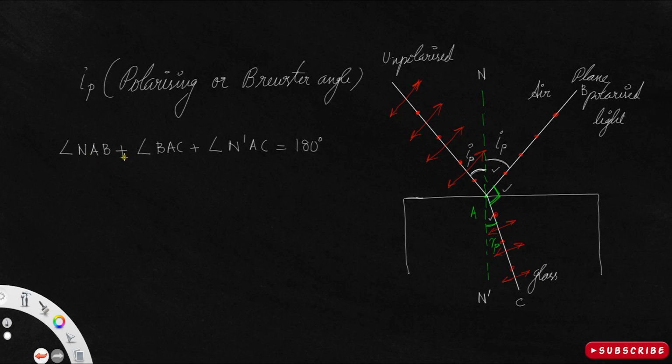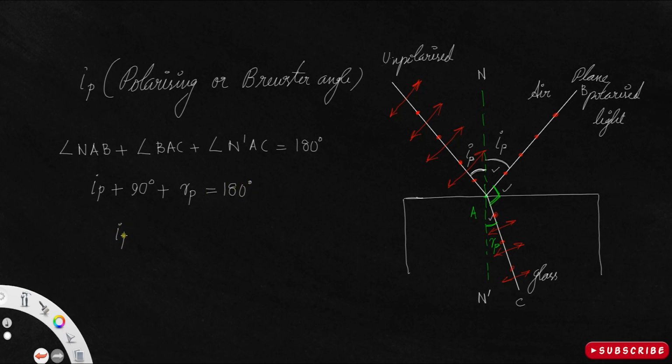We know angle NAB is actually IP, plus this one is 90. We know at Brewster angle or polarizing angle, the reflected ray and the transmitted ray are perpendicular to each other. So this is 90 degrees plus angle N dash AC, which we call RP, equal to 180 degrees.